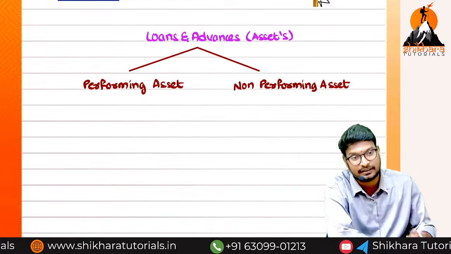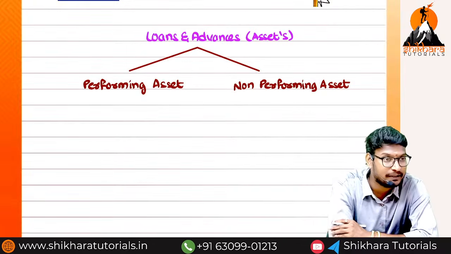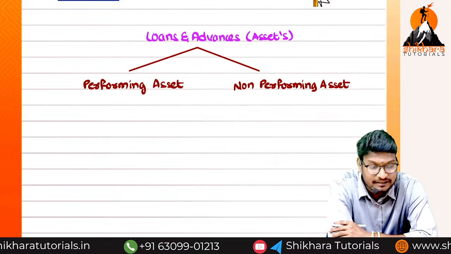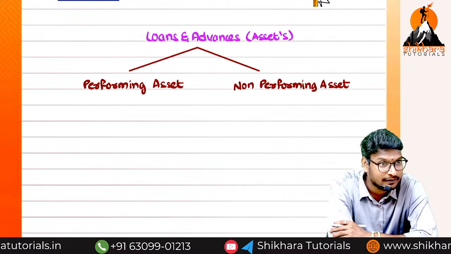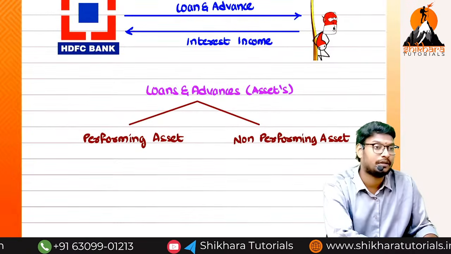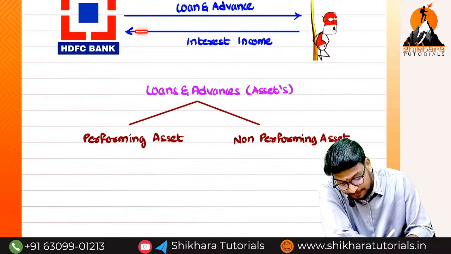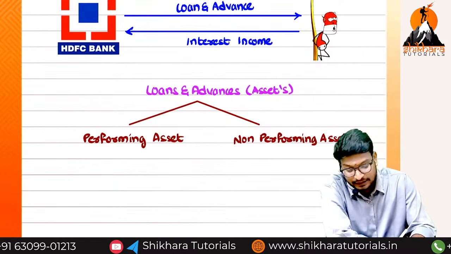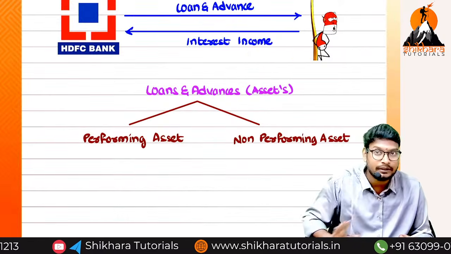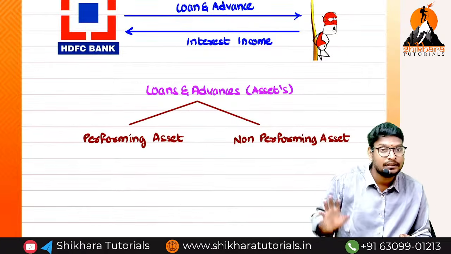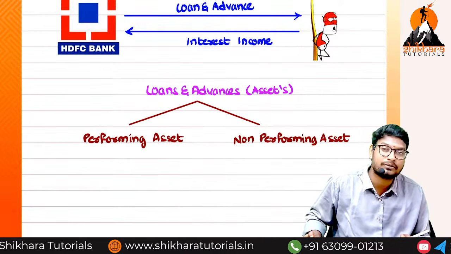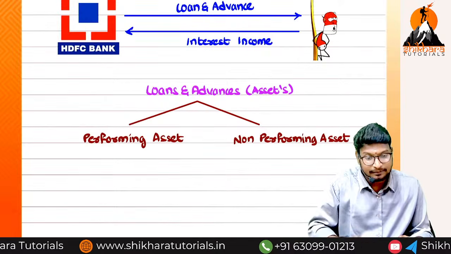Can anyone in the class guess the meaning of performing asset and non-performing asset? Performing means what, a stage performance, a dance performance, or singing? No. Performing means whether the repayment is continuously happening without any break. Repayment here is nothing but the EMIs. Whether a particular person on the due date is performing his obligations or not. If he is performing, that is a performing asset. If he is not performing, that is non-performing. That is the clear meaning.